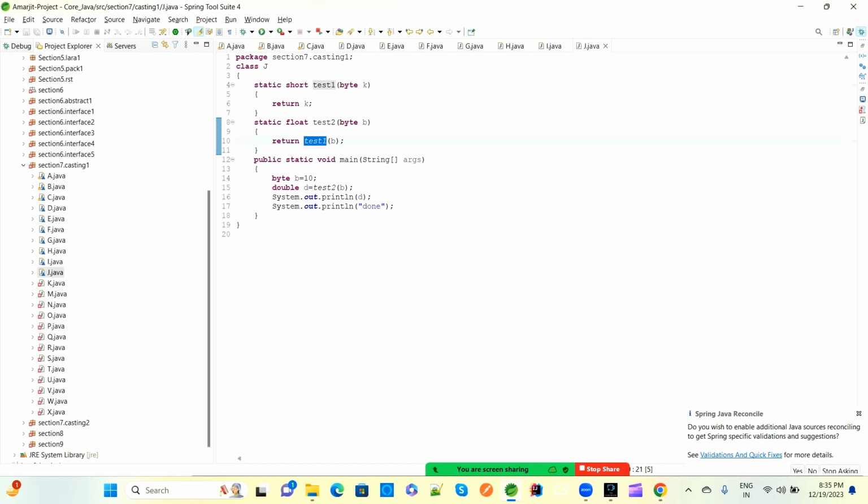In this test1 we have to call it with a byte, and the byte has the value 10. So test1 has 10, but it will be returned as a float. Why? Because we have a static float type, we need a static float type. So the compiler will assign the return from byte to float here. Right now test1 has a float data type, so the compiler will check whether a test1 method is available which has a single float parameter.